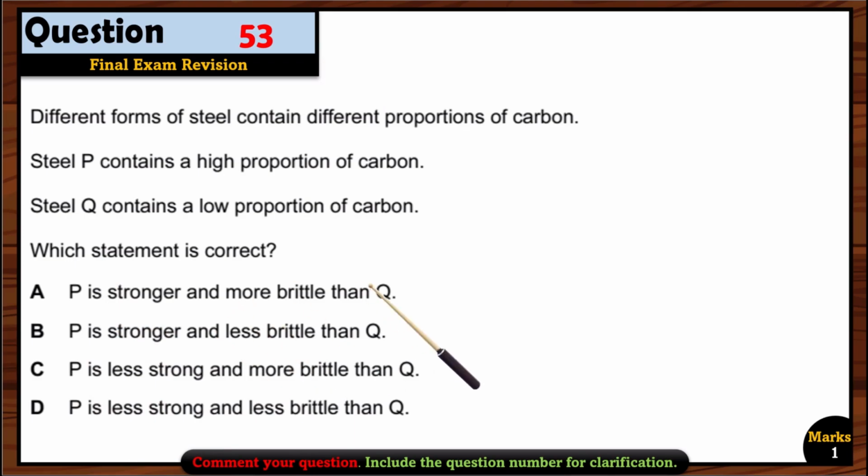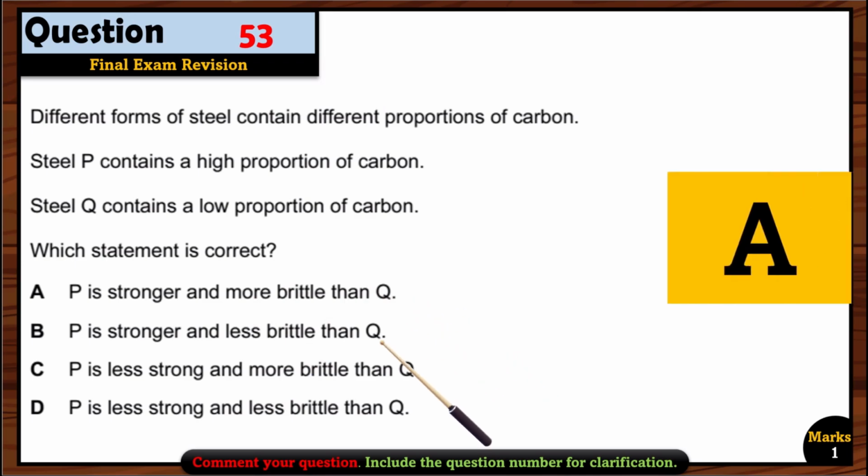P is stronger and more brittle than Q. Yes, that's right, because the portion of the carbon is more, so that's why it will be more brittle compared to that of the Q. So that's why option A is the right option here.